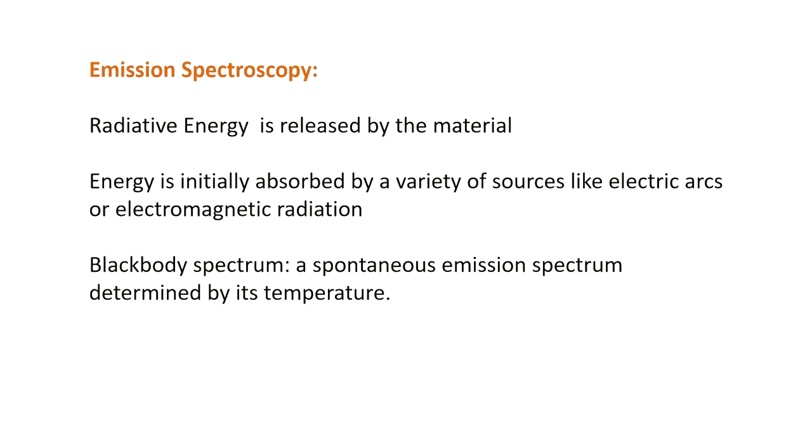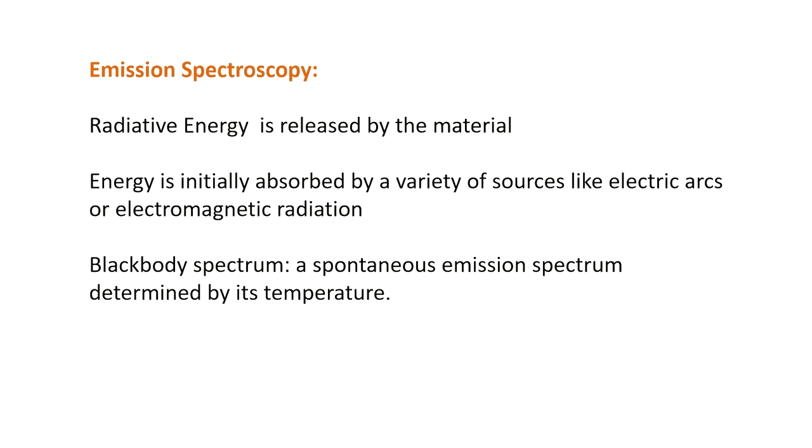Now the next kind of spectroscopy is emission spectroscopy. In the case of emission spectroscopy, the radiative energy is basically released by the material and not absorbed. However, for a substance to emit or release this energy, it has to first absorb the energy. So a variety of sources are used as the source of radiative energy. The sources of energy which can be used can be electric arcs, flames, or electromagnetic radiations.